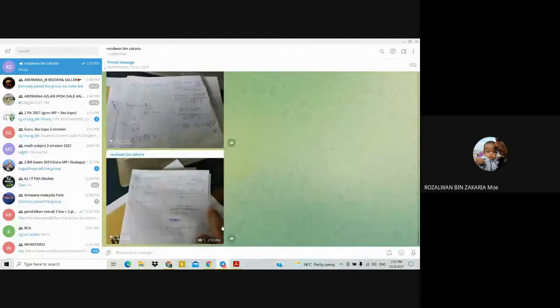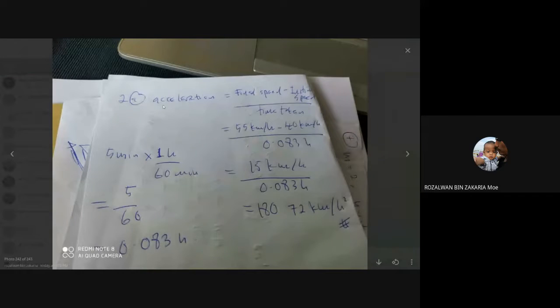Now look at the solution for question 2A. The formula to find the acceleration: acceleration equals the final speed minus the initial speed, divided by the time taken. Final speed is the last speed, and initial speed is the first speed.